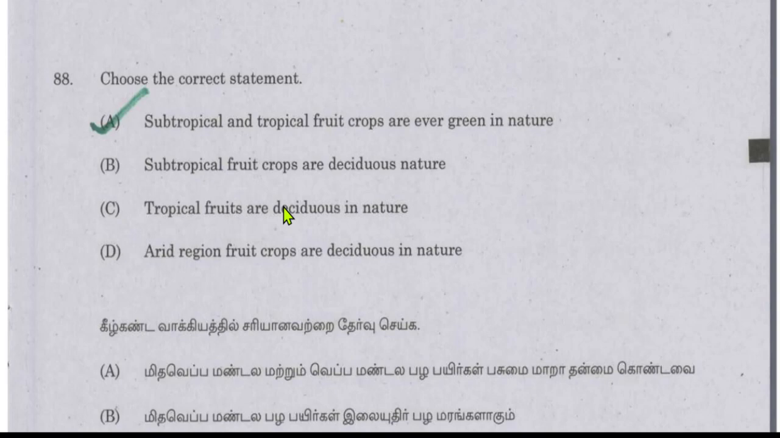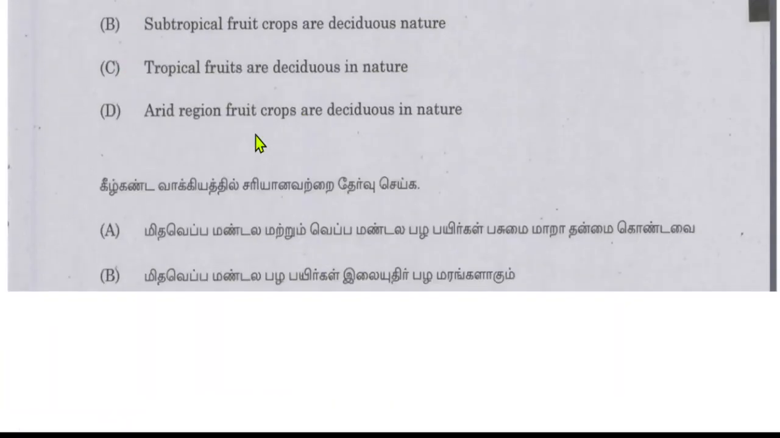So next is arid region fruit crops are deciduous in nature. It is also not possible. So directly the first statement, giving the hints, the answer will be subtropical and tropical fruits are evergreen in nature, because in these two options they are contrasting among them. So the answer will be between these three, and the answer will be subtropical and tropical.